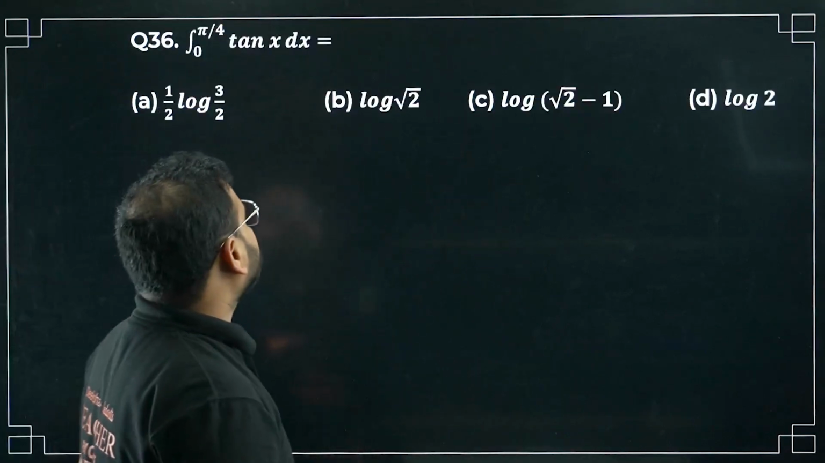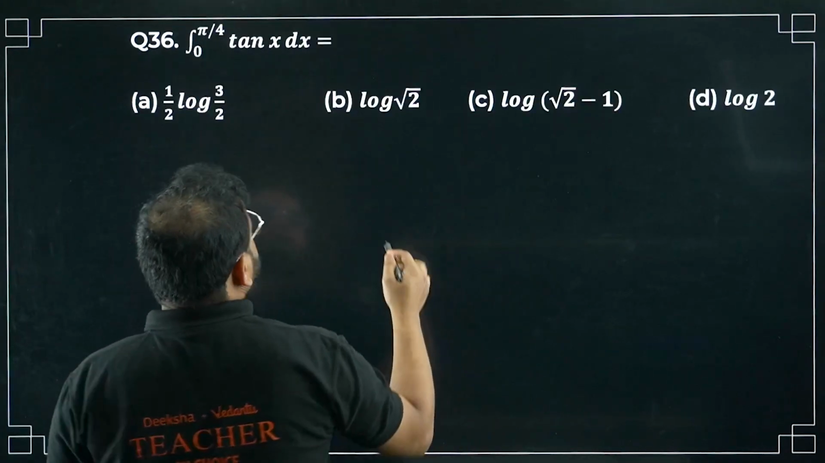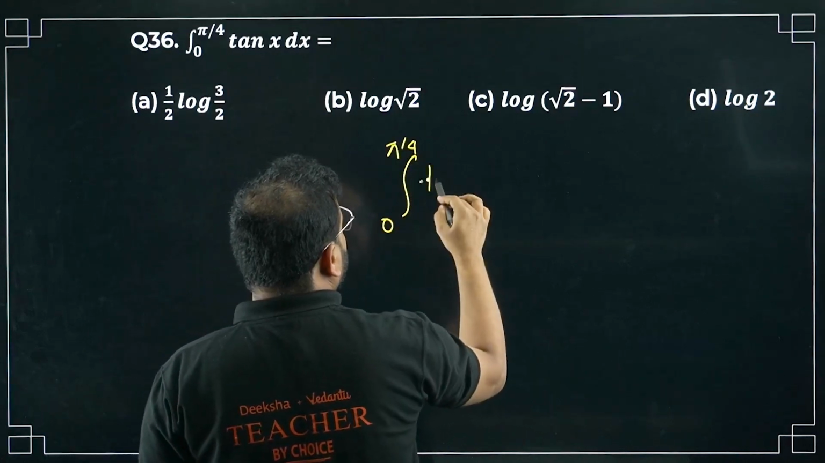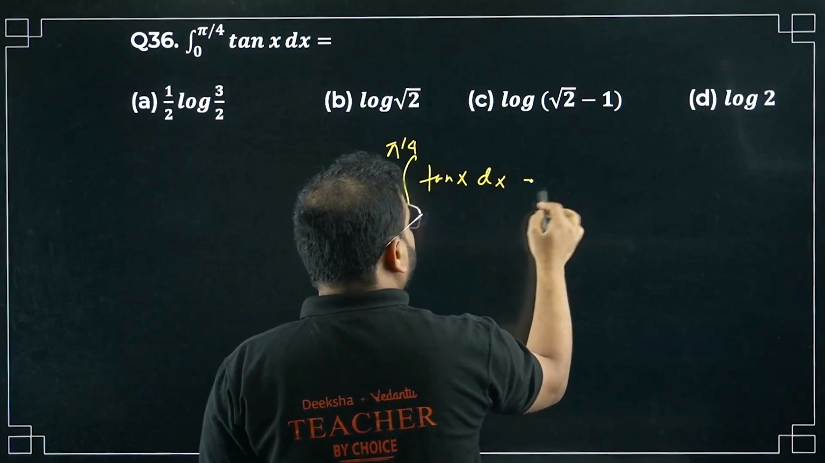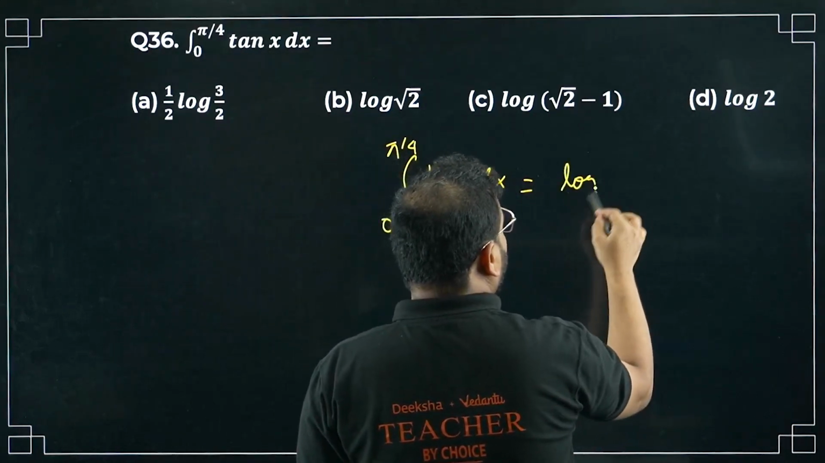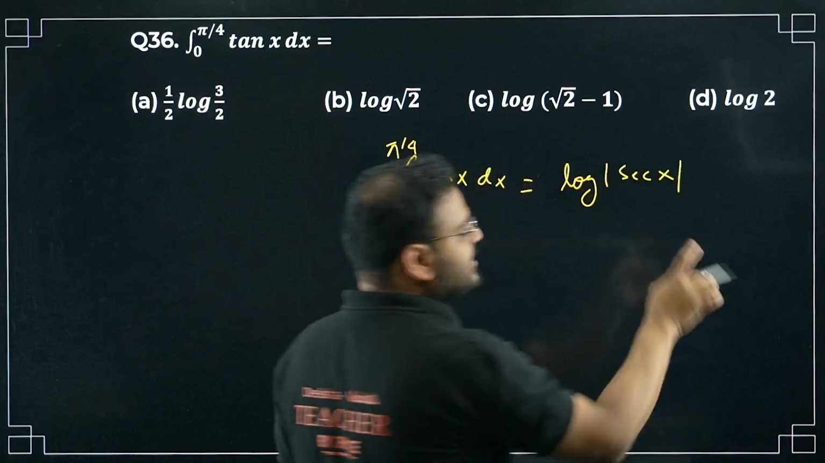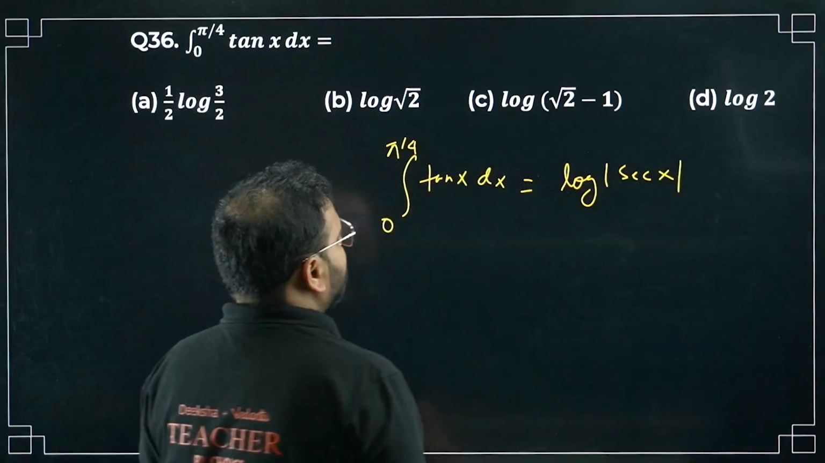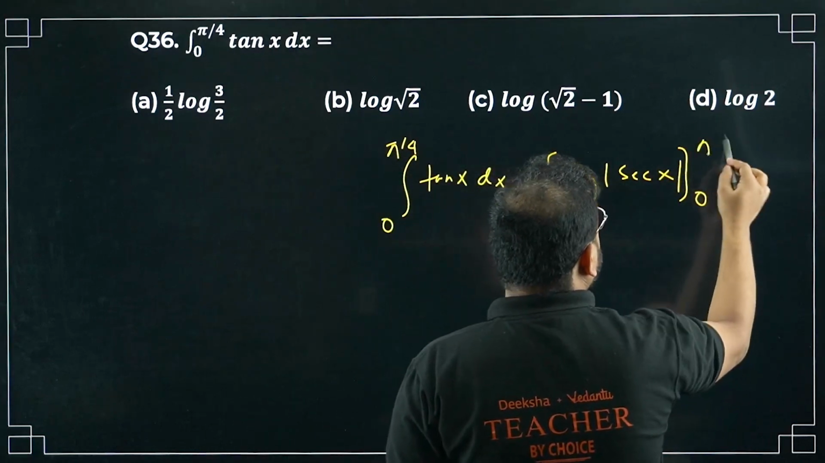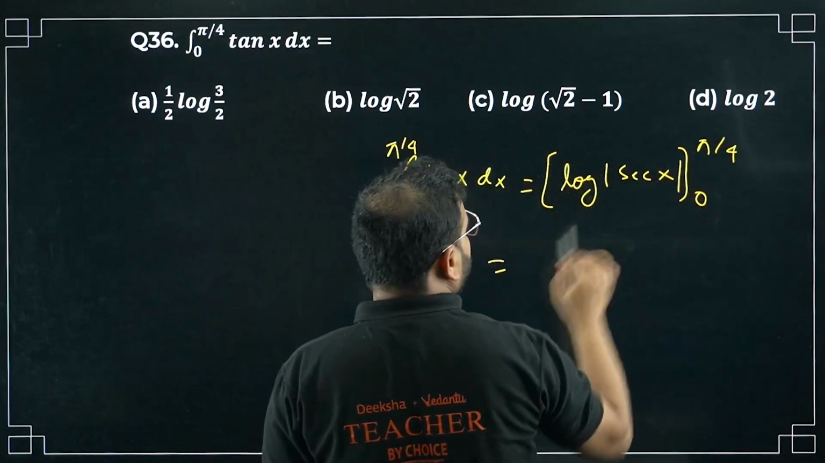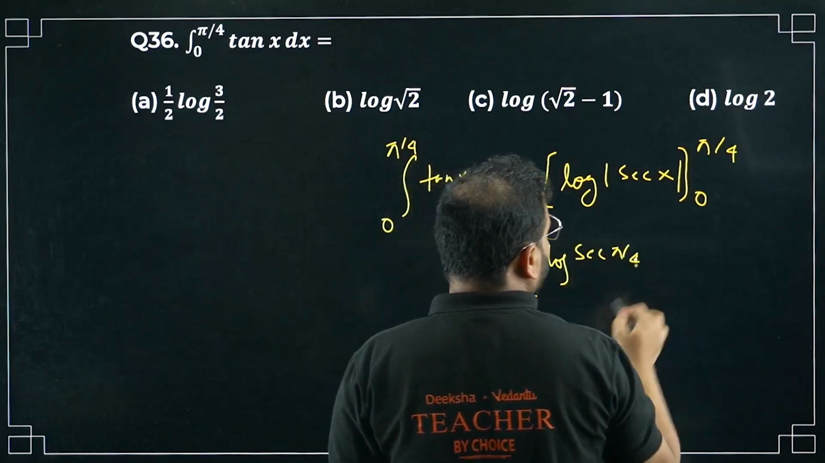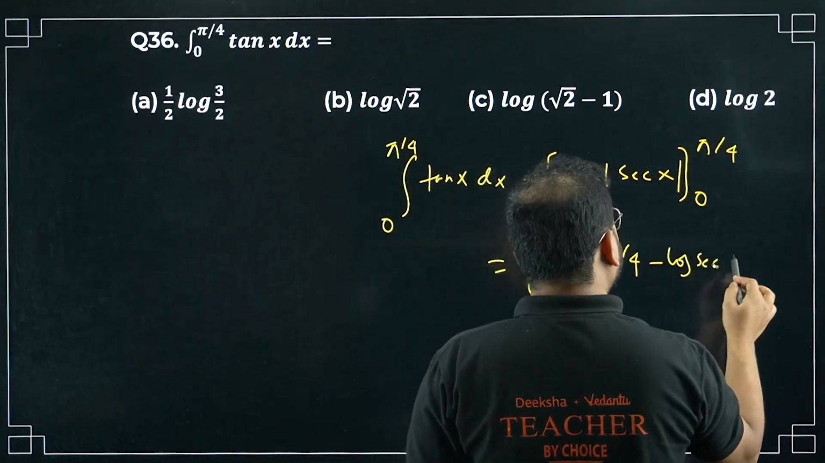0 to pi by 4 tan x integration. Integration of tan x dx. Either write minus log cos x or simply log sec x. Log sec x you can write, or write minus log cos x. Your choice. Okay, there's no need of plus c. It is a definite integral, 0 to pi by 4. Put the values here. Put the upper limit. So log of sec pi by 4 minus log of sec 0 degrees.